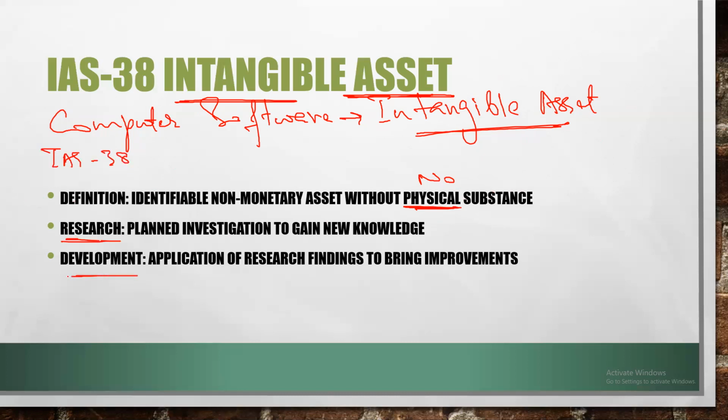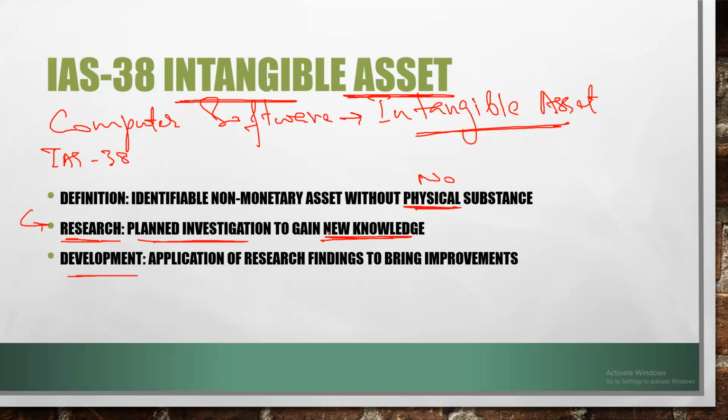Okay. Now, IAS 38 gives two important definitions here. One is research and the other is development. Research is a planned investigation to get some new knowledge. I have simplified the actual definition of research as stated in IAS 38 in the IFRS framework, just to make you understand in an easier way.